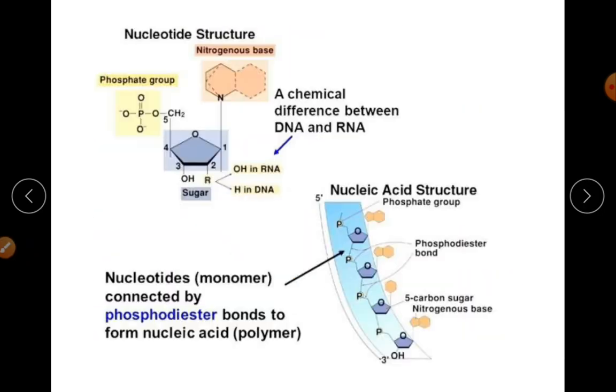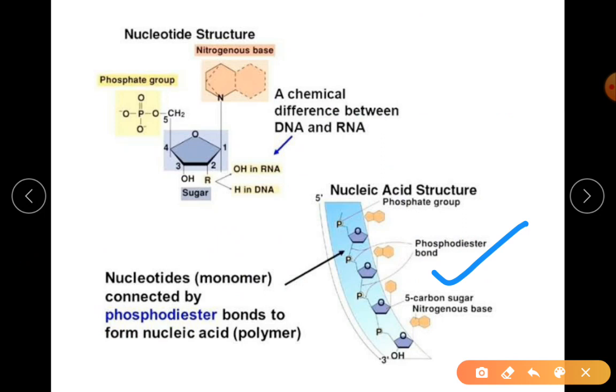So you can see a phosphodiester bond in between. The picture doesn't give a very clear view for you. So when I say phosphodiester, I'll write it and send it to you all, okay? It's difficult to write on the screen. The phosphodiester bond, I will send it to you. So now you just remember phosphodiester.